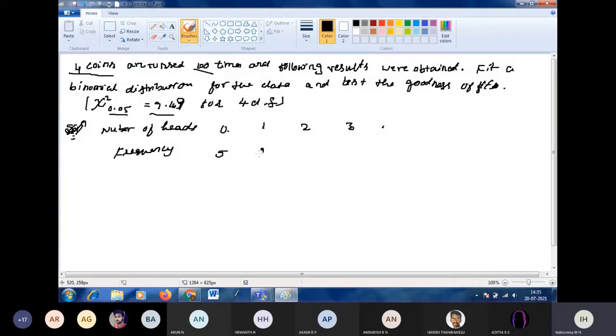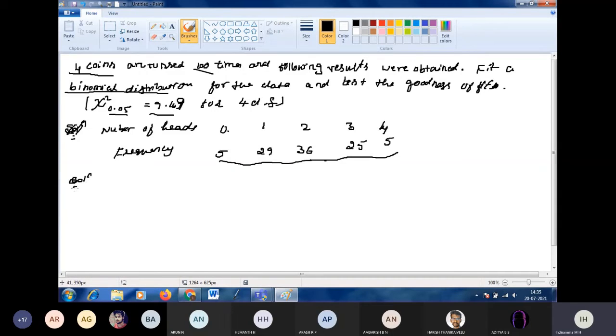Then 29 times we get 1 head, 36 times we get 2 heads, 25 times we get 3 heads, and 5 times we get 4 heads. So the frequencies are 5, 29, 36, 25, 5. This is the observed value. Now we have to find the expected value by the binomial distribution first, then we can find the chi-square.